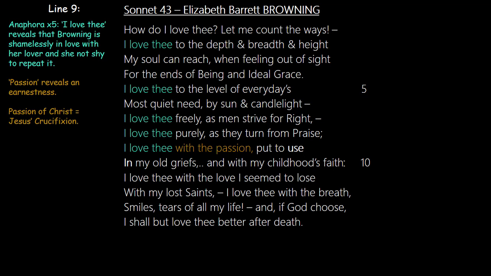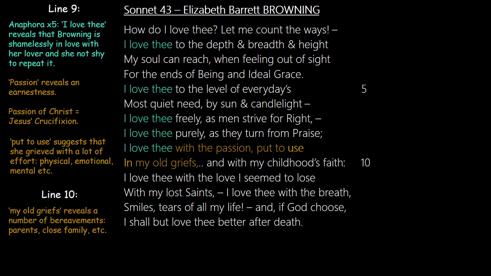On the cross at Calvary, for example, Jesus had to suffer. So it's called the passion of Christ. And I think she's making an allusion to Christ's suffering, in how she's willing to love him with suffering, with passion. Put to use suggests that she grieved a lot, physically, emotionally, mentally. There's a lot of effort that she put in my old griefs. We see that in line 10.